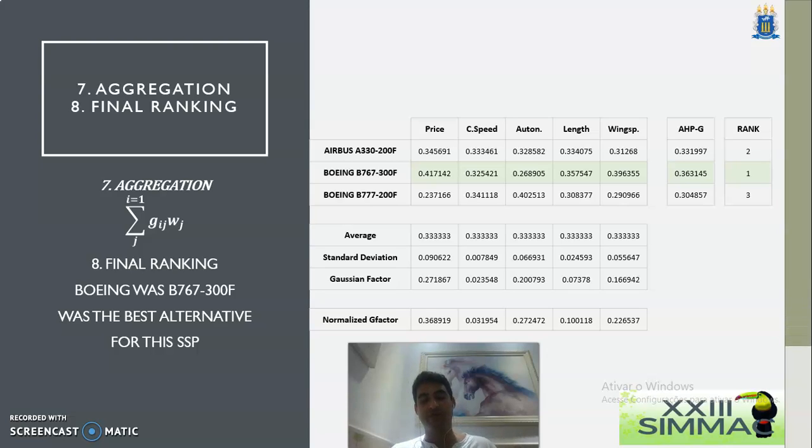So we're gonna multiply it by the weight, and then we're gonna have this ranking over here where Boeing B767 was the winner, followed by second place Airbus A330, and then Boeing B777. And this is a very important thing that we can see here, that the price was a very important criteria, and Boeing B777 was in the worst scenario here, right?